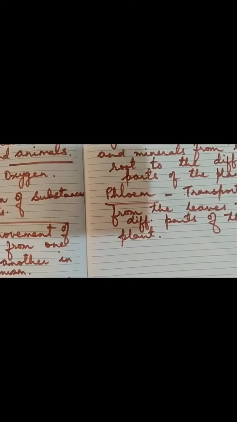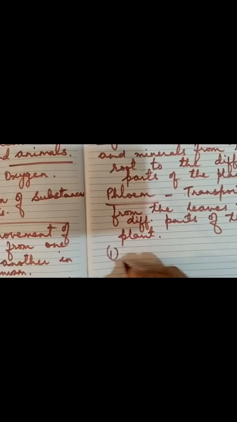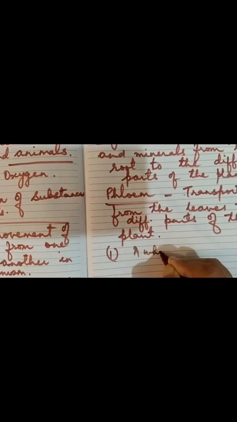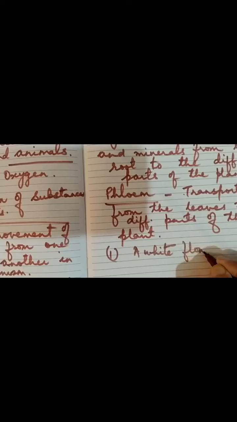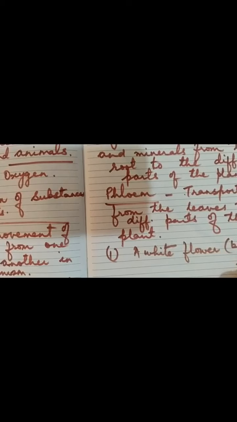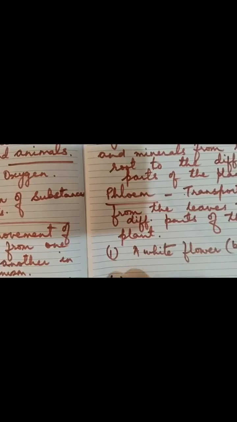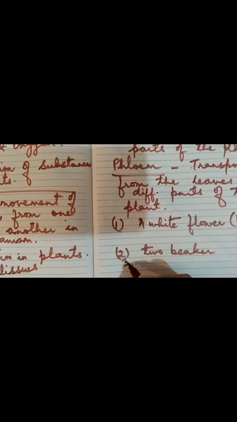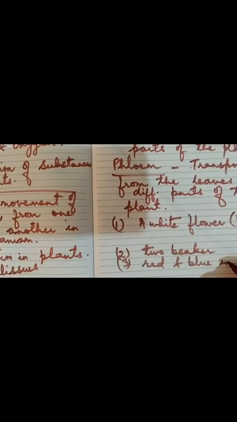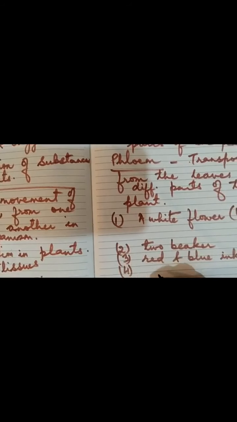The things you need: number 1, a white flower. To perform the activity you need a white flower, whether it may be a balsam or a rose flower also you can take. Then the second thing you need is 2 beakers. The third one you need is red and blue ink. Then the fourth thing which you need is a sharp blade.